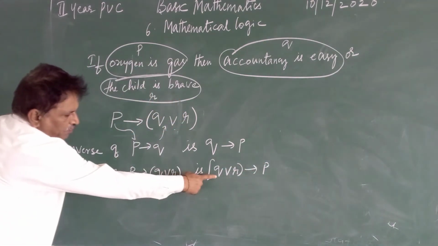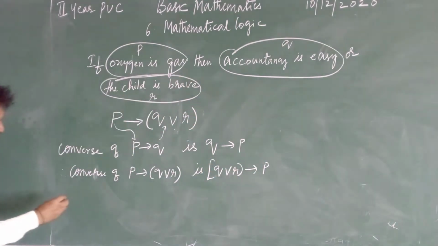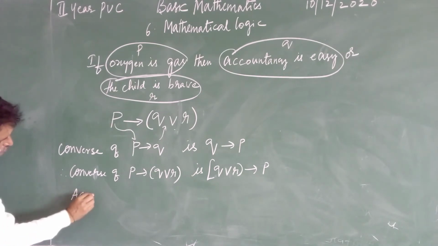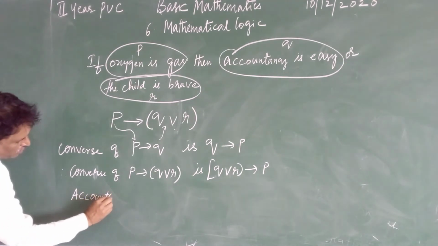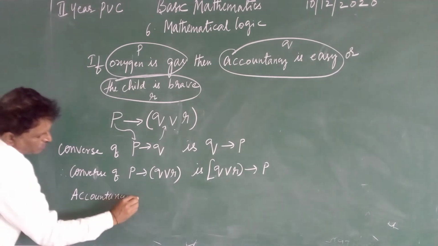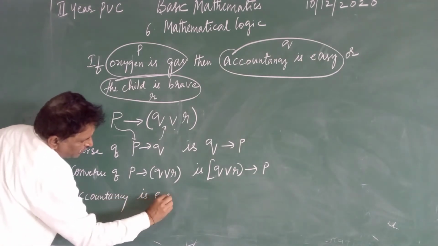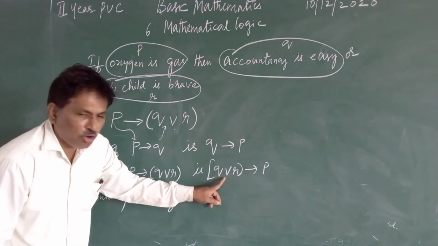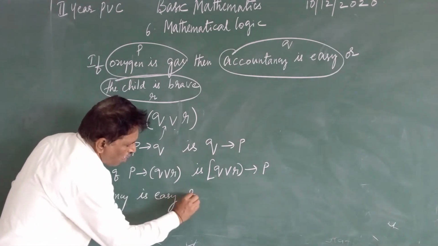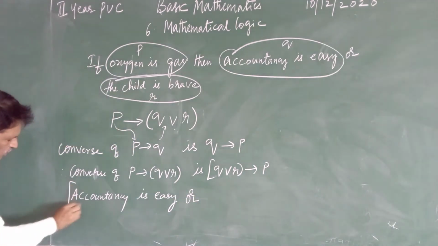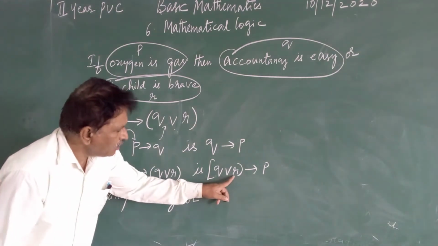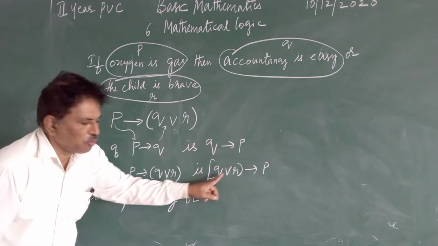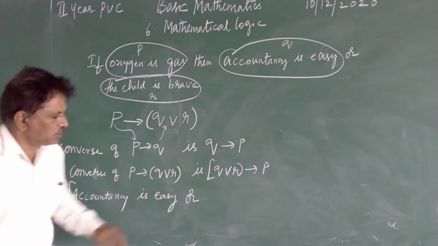That means Q is what? Accountancy is easy. Accountancy is easy or the child is brave. Both are one statement only; they come under one statement.